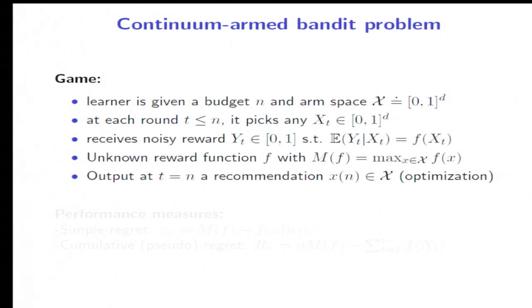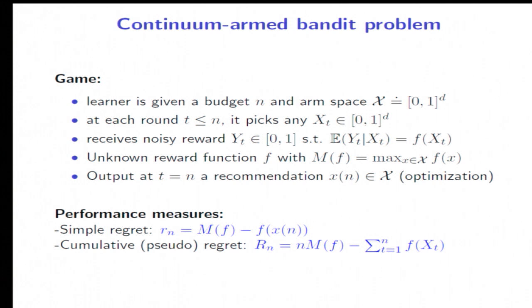If we're in the optimization setting, at the end of the game, the learner also has to output a recommendation x_n, which it believes to be a good point in the space. So this is quite similar to the best arm identification problem we saw earlier. And we're going to consider two performance measures in this talk. So first, the simple regret, which is simply the regret in optimization that compares how good my recommendation is with respect to the true maximum of the function. And the cumulative regret, which quantifies how good the trajectory of points is with respect to the optimal strategy of always picking the best point for the function.